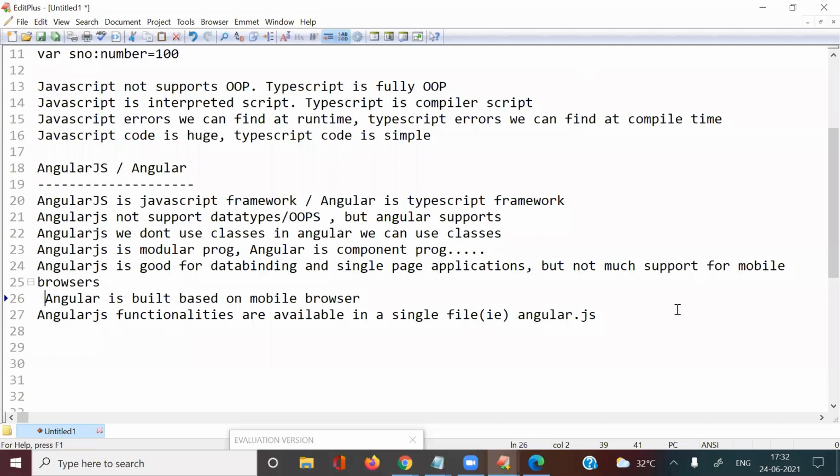Now here, Angular functionalities are available in the form of node packages. Different types of packages are there: core, common, compiler, platform-browser-dynamic. Like that, we have different types of packages, and in the form of packages those functionalities are available. Is this clear? Yes. So next one here.